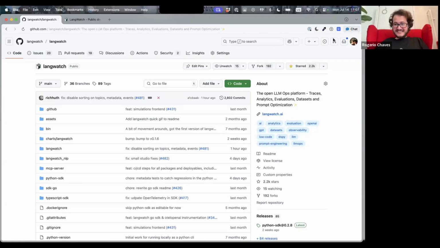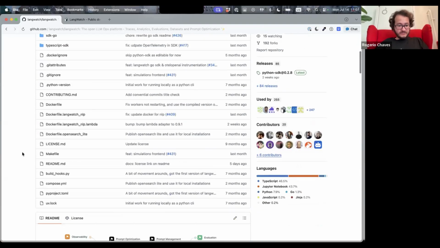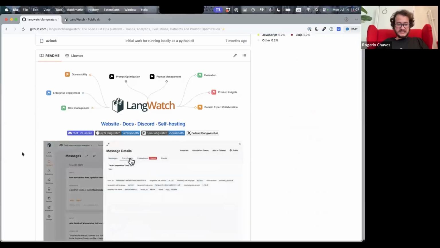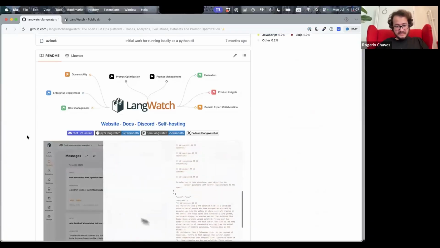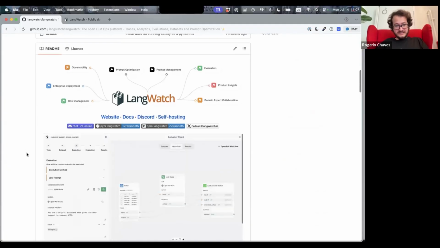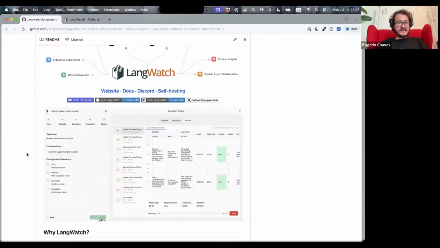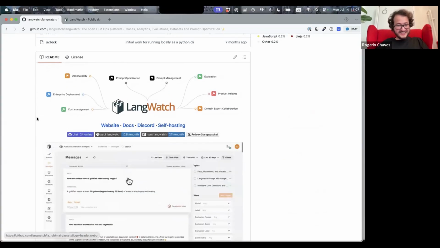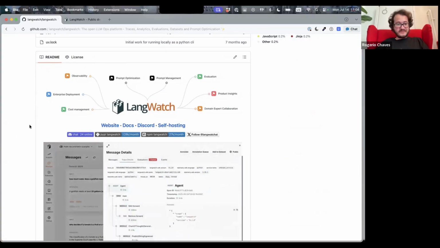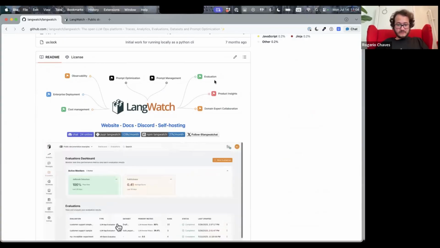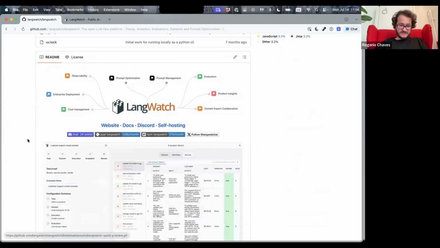If I can start, maybe I should start from the repo. What do you think? Yep. This is the LangWatch repository. If you're there, give us a star. But basically, here is all the code for the platform. So LangWatch is an LLMOps platform that you can install and run locally, or that you can very easily use our cloud version too. It's fully featured. You can quickly see all the features here: observability, prompt management, and so on. But what we really shine on is the evaluations part, as I'm going to show you now.